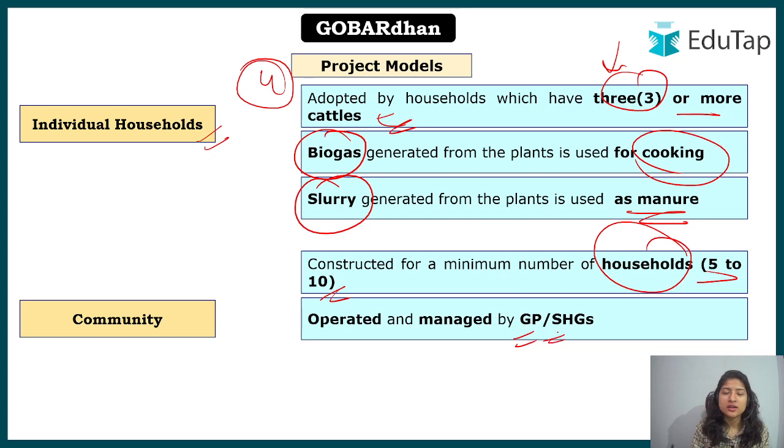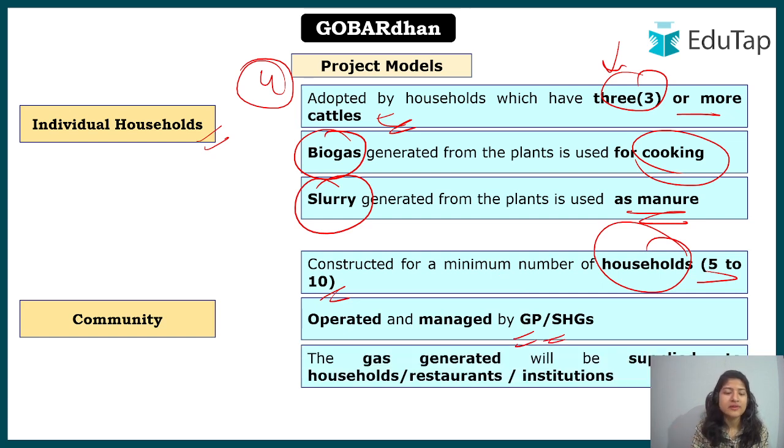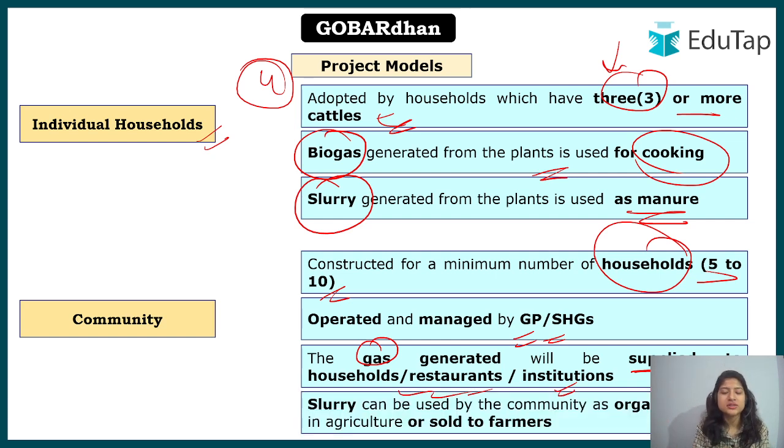It is operated and managed by a group partnership or the self-help groups, and the gas generated can be supplied. Now we are talking about supplying. Initially we were utilizing, but now we can supply it to households, restaurants, or institutions. For example, whichever 5-10 households are under this community project model, they can either distribute pipelines for utilizing this biogas in their own homes, or they can give it to restaurants or institutions as well. And the slurry can be used by the community as organic manure, of course, or can be sold to farmers.